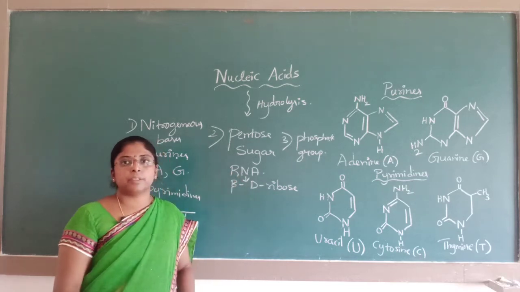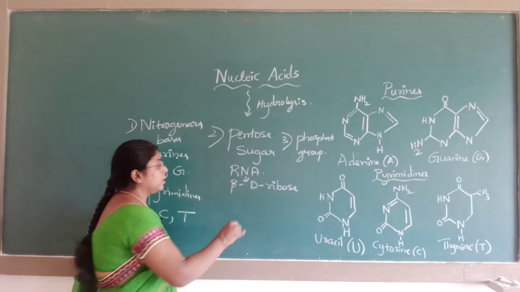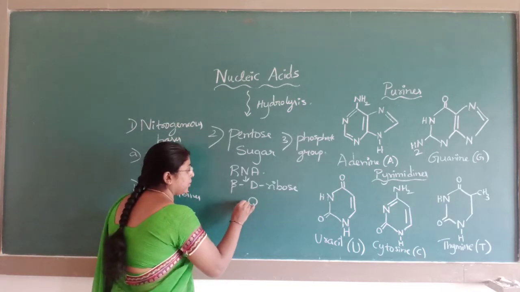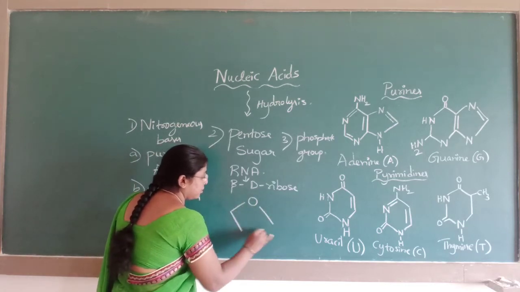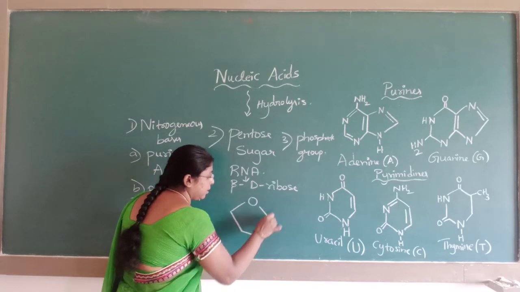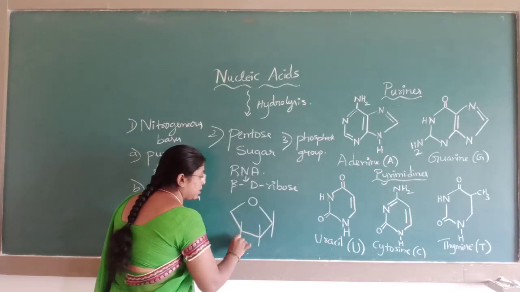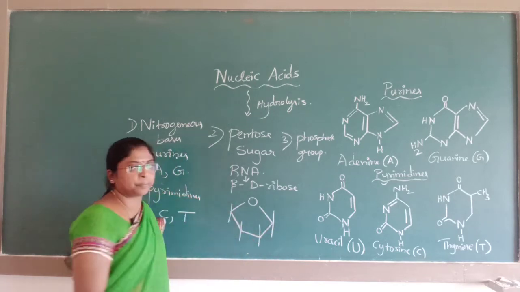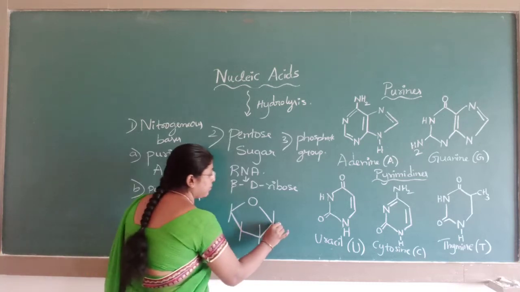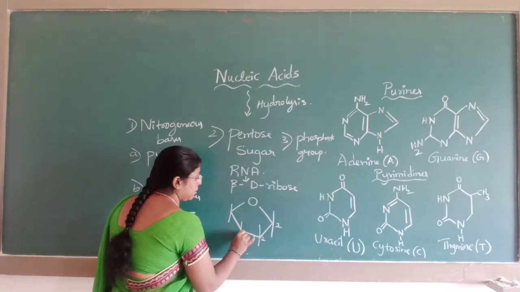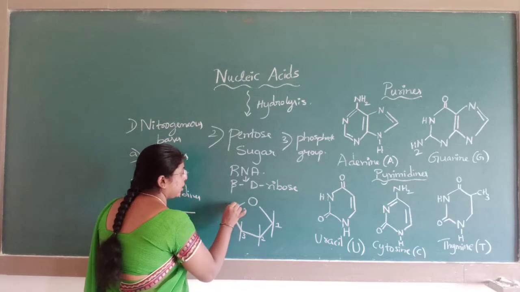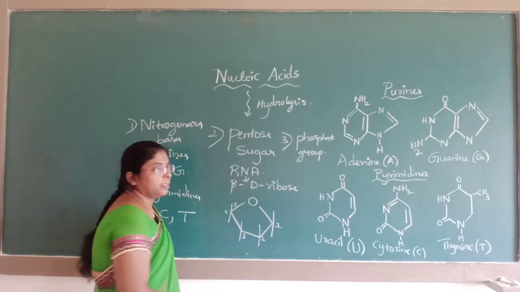The word itself indicates pentose. It is a 5-membered ring containing oxygen as a heteroatom. First carbon, second carbon, third, fourth, and here it will be the 5th carbon.